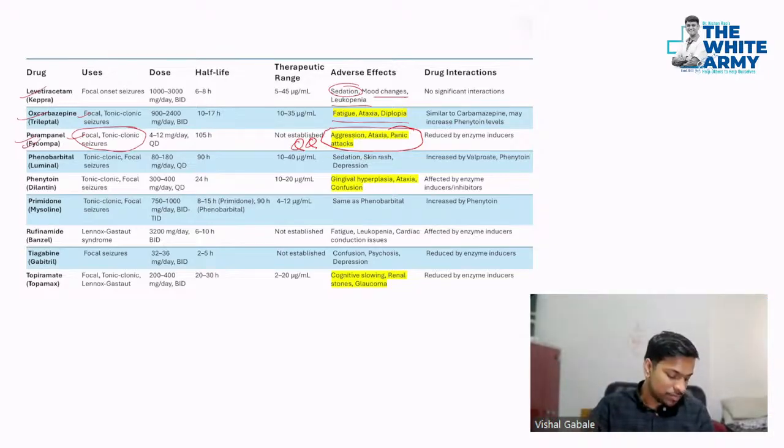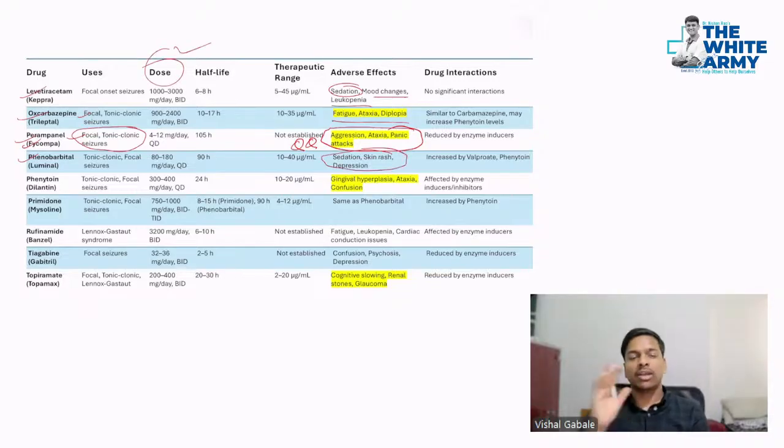Okay. Then phenobarbital also causes sedation, skin rashes. Okay, I'm not covering doses because it will again take a lot of time for us. You can revise doses, nothing to worry about. Phenytoin: we know the side effects already. Gingival hyperplasia, ataxia, paradoxical toxicity, confusion, etc. can be seen. Then rufinamide can also be used in Lennox-Gastaut, just like lamotrigine.